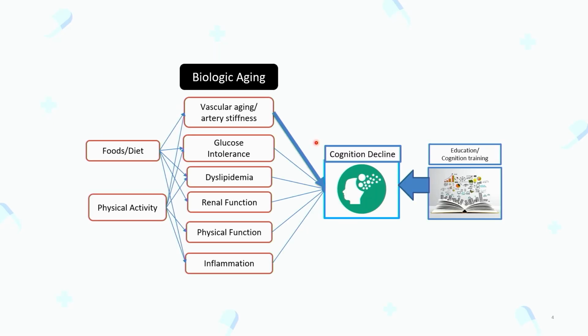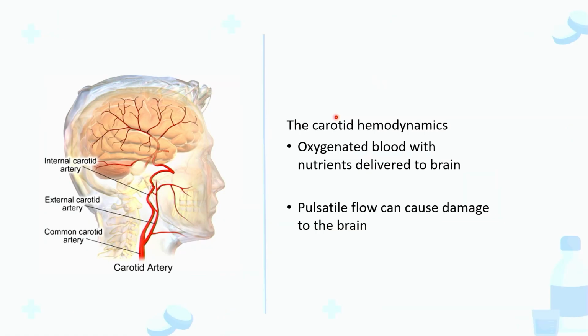And as you know, vascular aging or arterial stiffness has been implicated in the pathophysiology of cognitive decline. Among them, vascular aging has been proposed as an important marker. And today we will focus more on carotid hemodynamics, because the carotid artery is the conduit for the heart to pump blood into the brain, carrying not only oxygen but also nutrients.